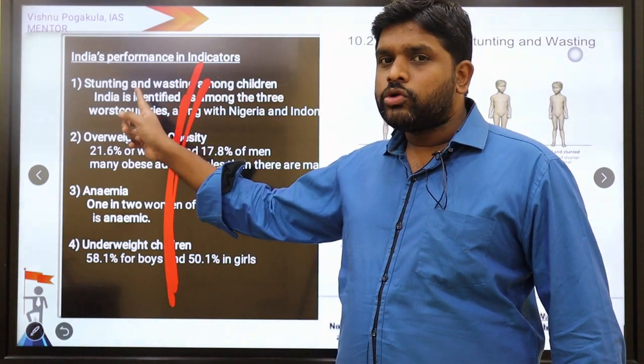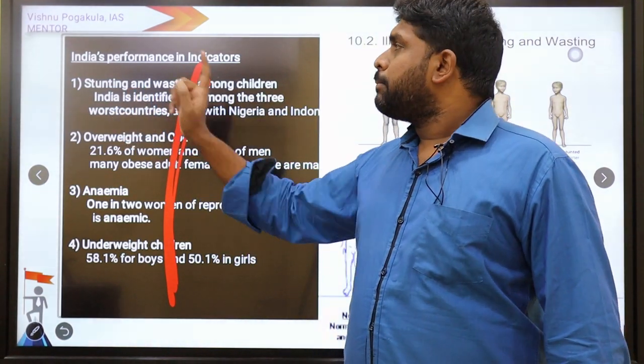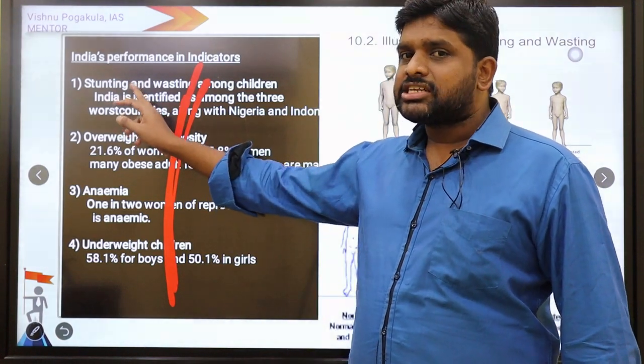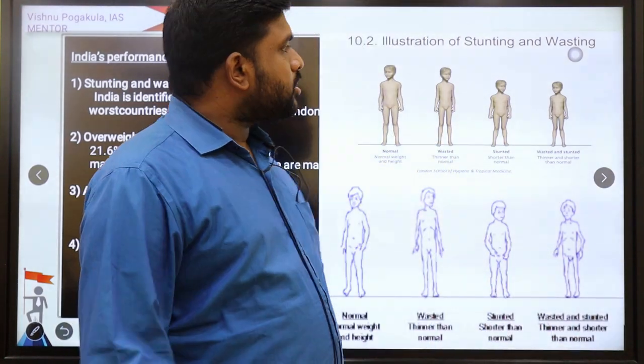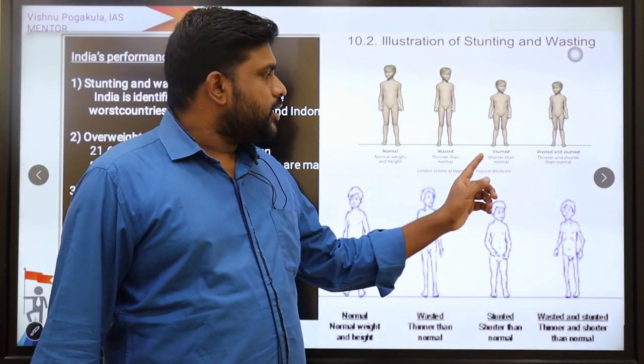So this, from a prelims point of view, is the Global Nutrition Report, India's performance. What are the indicators? Stunting and wasting, overweight and obesity, anemia and underweight children. I will tell you what this is.